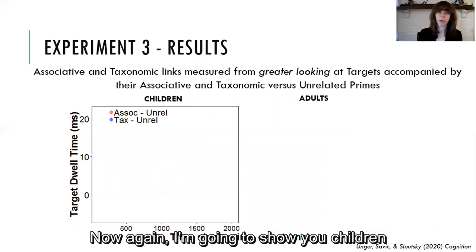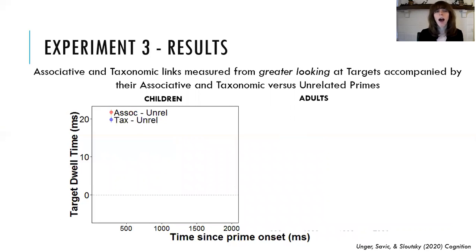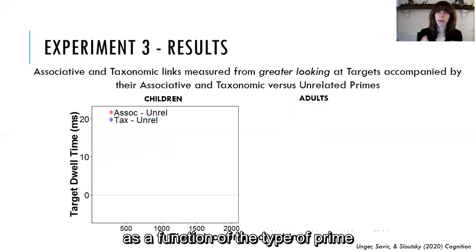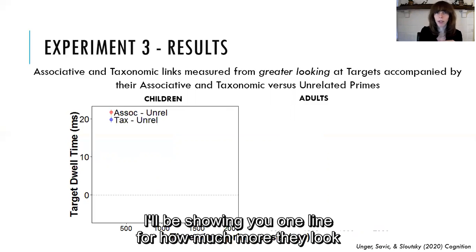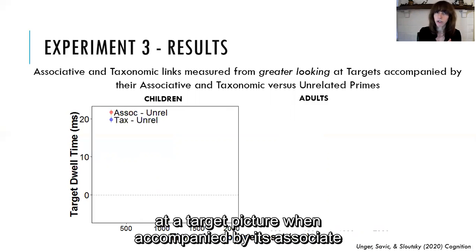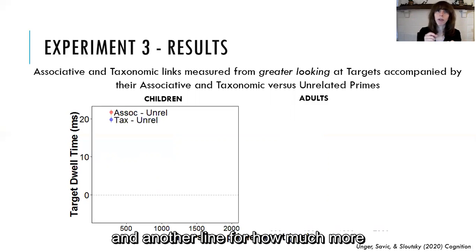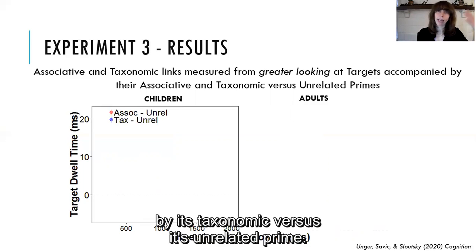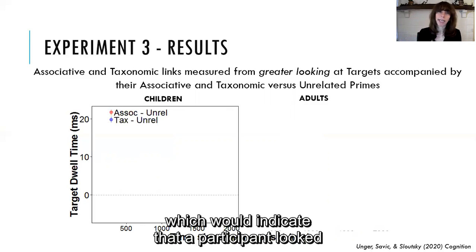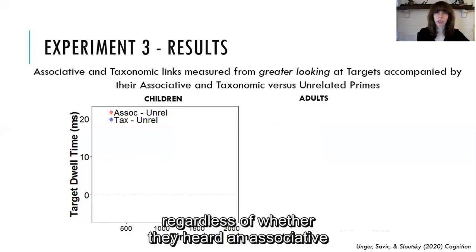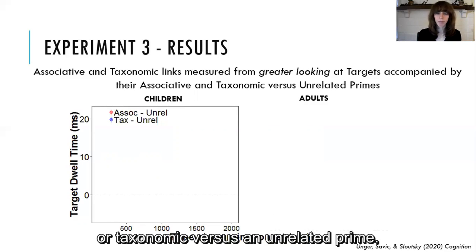So now again, I'm going to show you children on the left and adults on the right, but this time I'm going to be showing you how looking at targets changes over time as a function of the type of prime that the participant hears. So I'll be showing you one line for how much more they look at a target picture when accompanied by its associate versus its unrelated prime, and another line for how much more they look at the target when accompanied by its taxonomic versus its unrelated prime. So here chance level is 0, which would indicate that a participant looked the same amount at a target picture regardless of whether they heard an associative or taxonomic versus an unrelated prime.